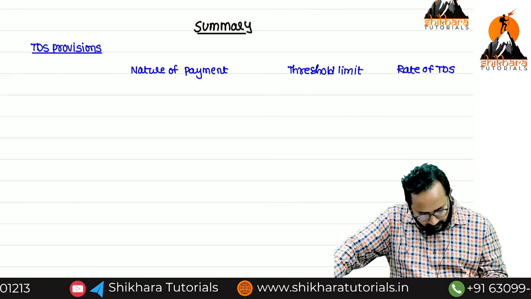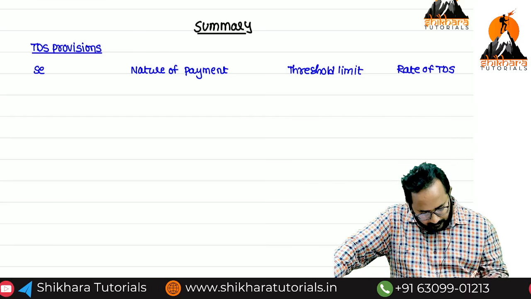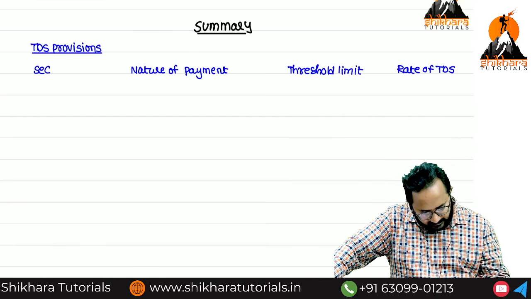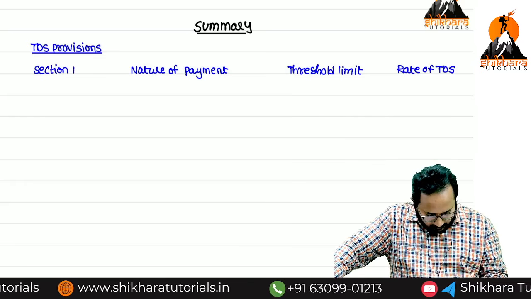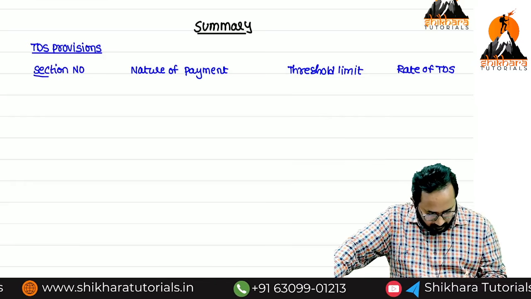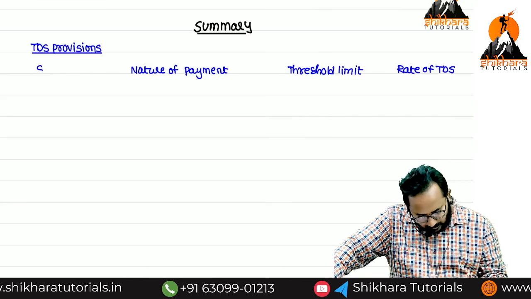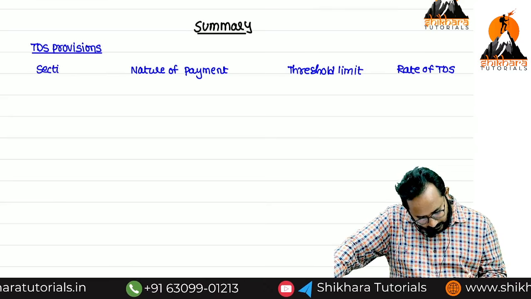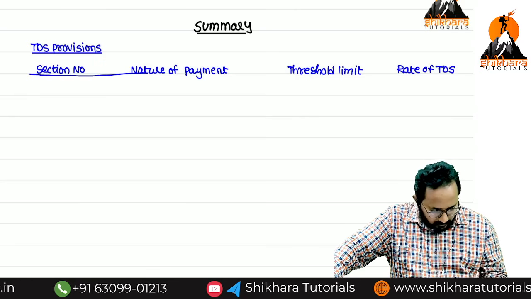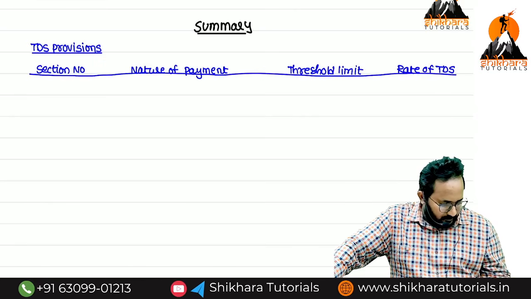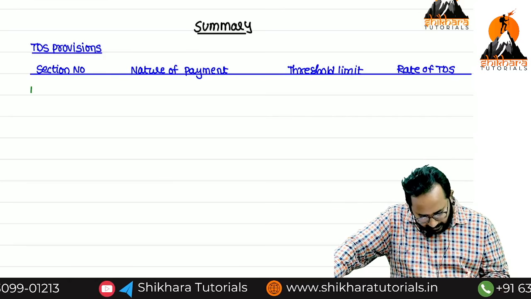First we'll write the section number. Shall we write one by one? Quickly we can complete this. You can refer to that content. Okay, first one, 192.